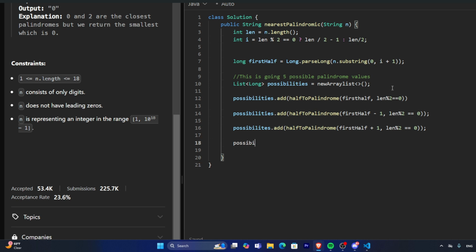And then other possibilities include half palindrome, but instead we want to not use this helper function anymore. We want to use the math function and then add the power value to it.